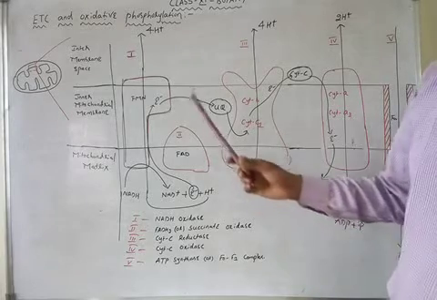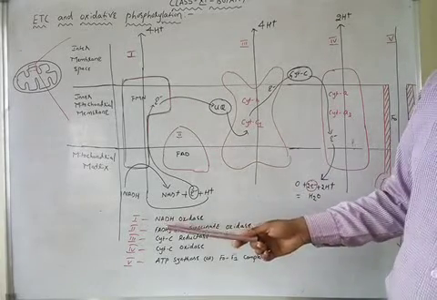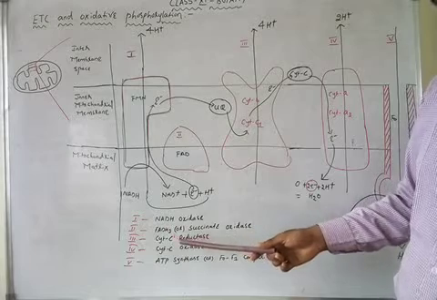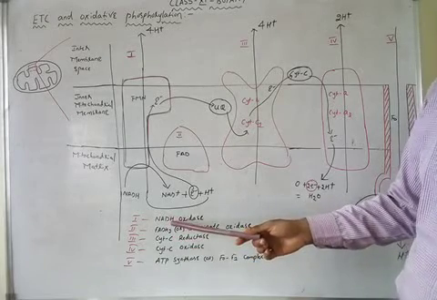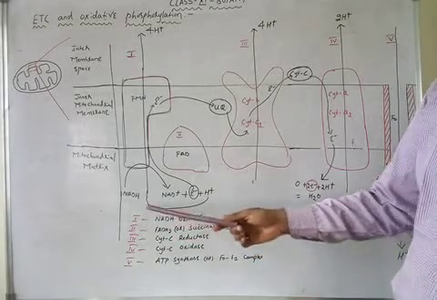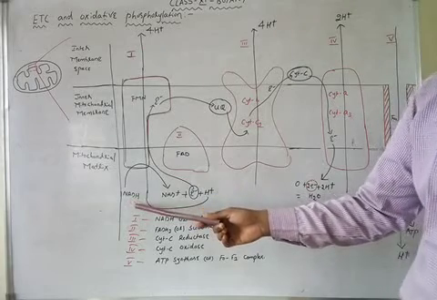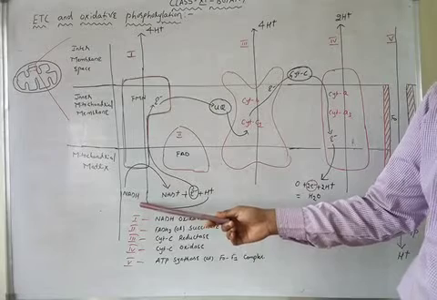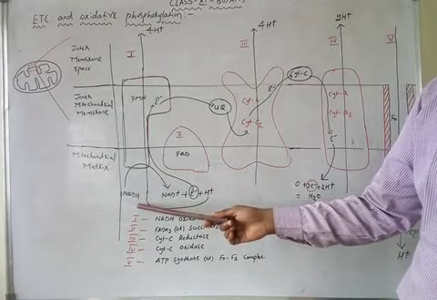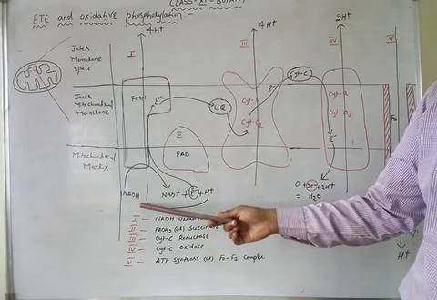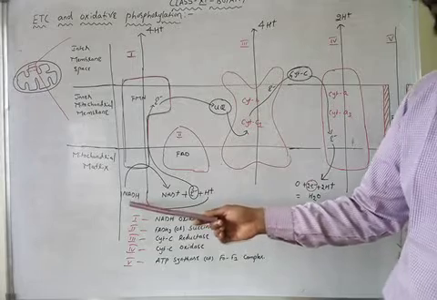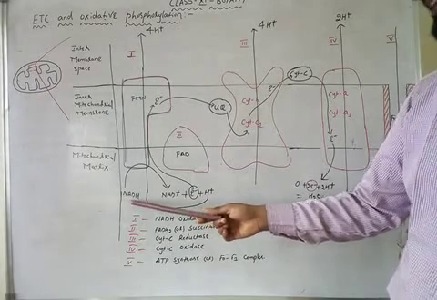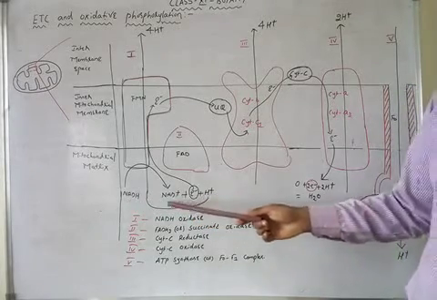Now, how is the oxidation of NADH and FADH2 taking place? First, let us see the oxidation of NADH. What is meant by oxidation? Oxidation is the process of loss of electrons and protons by the substrate. As NADH undergoes oxidation, it loses electrons and protons, forming NAD+.